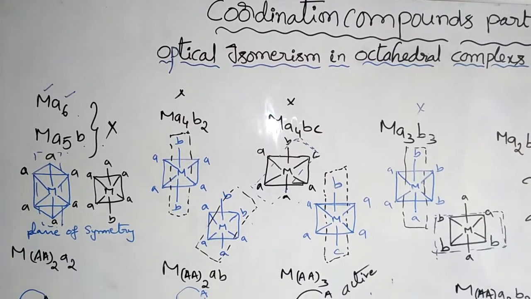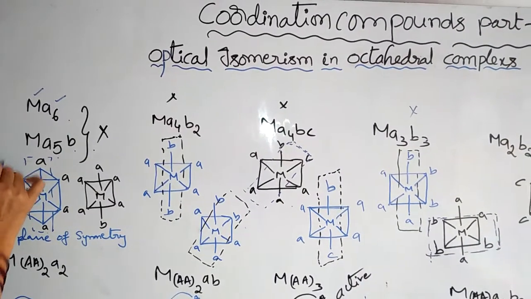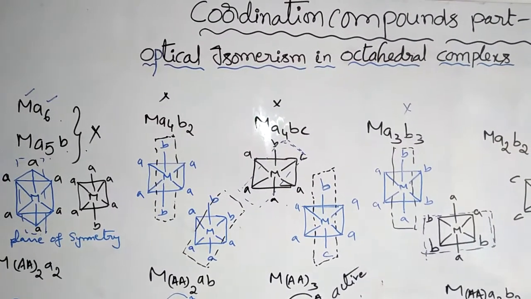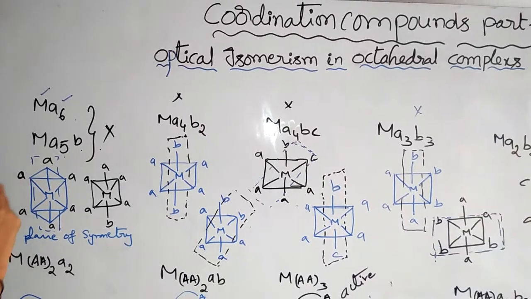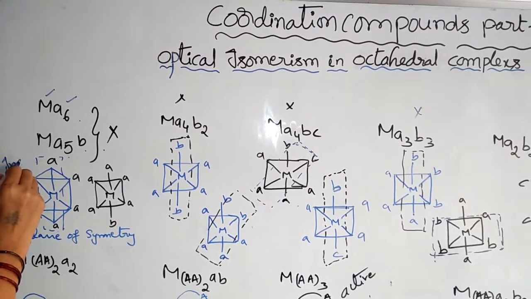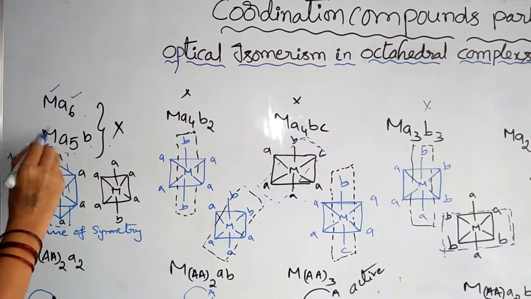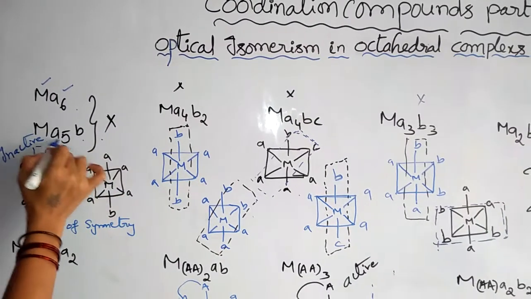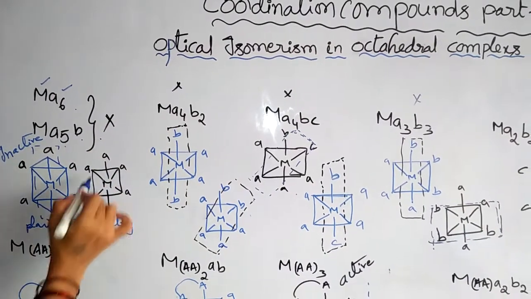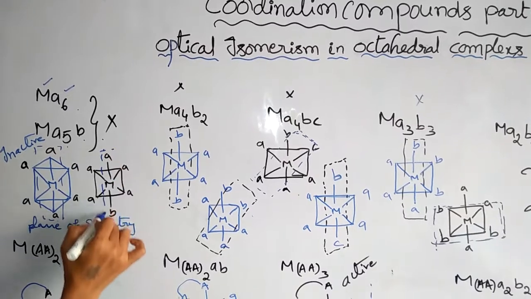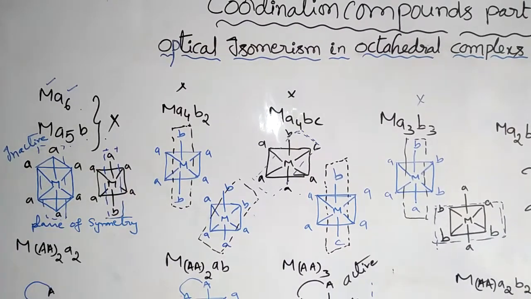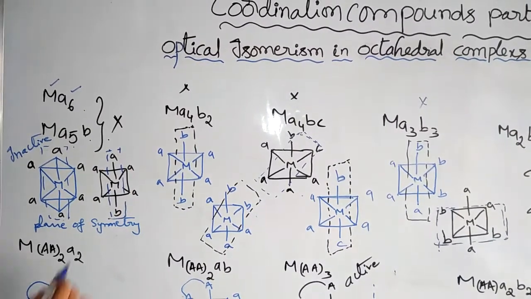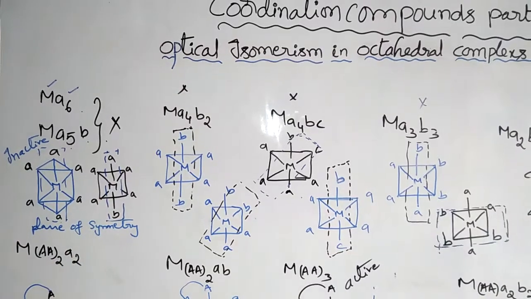It is having symmetry, so that's why it does not exhibit optical activity. Optically inactive. Same way, Ma5b also is having a plane of symmetry. So that's why it is optically inactive.